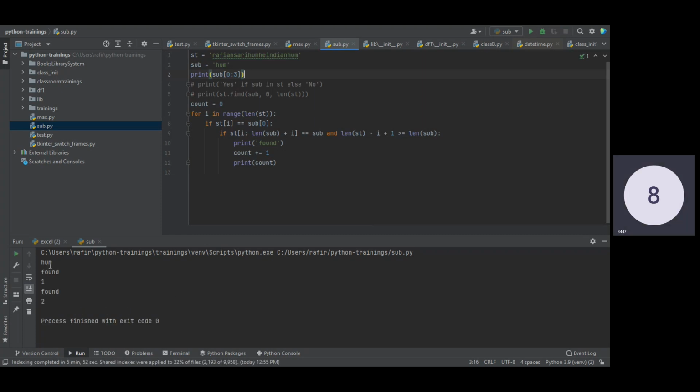Let me run it. You can see hum is printed. But if I give the starting index 0 and the length 2, this will give you HU. So this is how slicing works. I used the same concept in the program and explained it so that you can build your own logic to find a substring within a string.